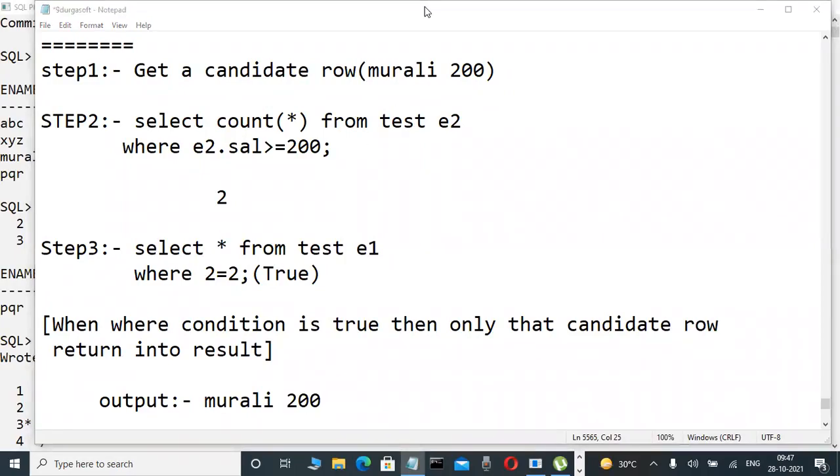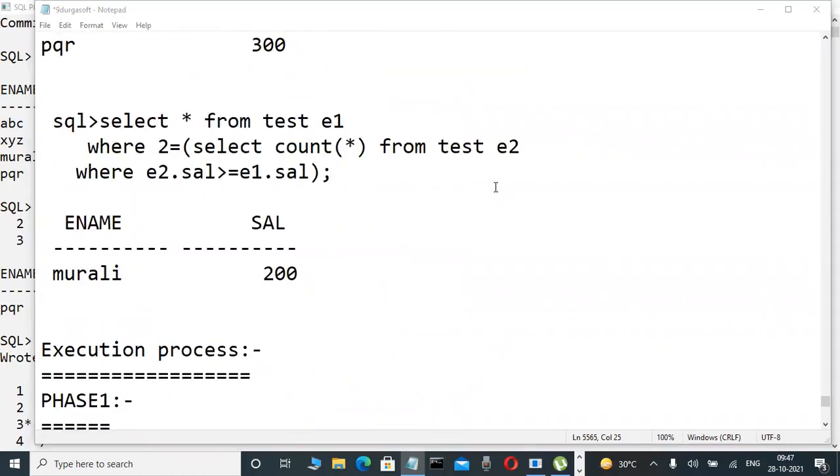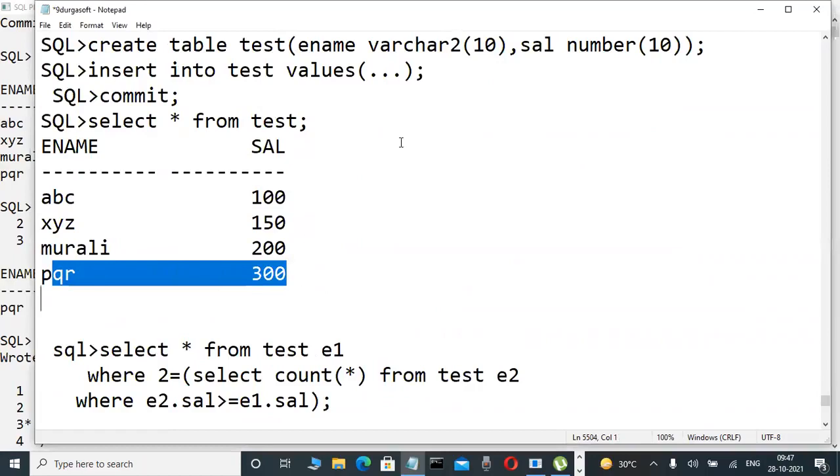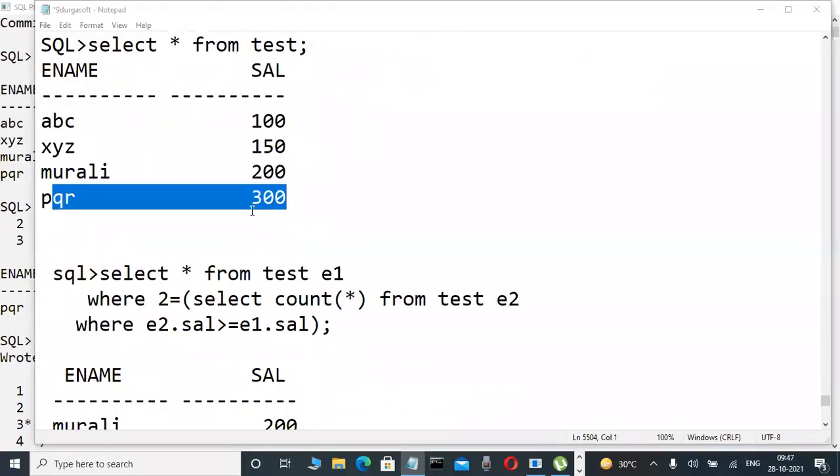Anybody guess it? Is the next record checked by the server or not? Only one thing is correct. The next record, PQR 300, is there. Guess it: checking or not checking? Very good. Those who are telling you not checking, it is a wrong answer. Checking. Why? Because maybe this PQR 200 is there. Then question mark. Okay?